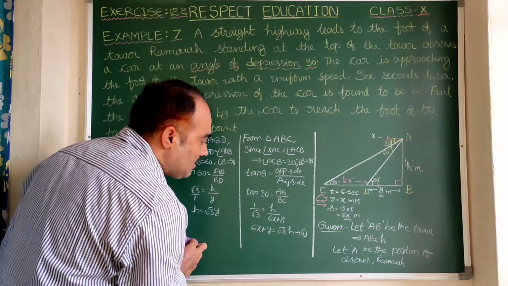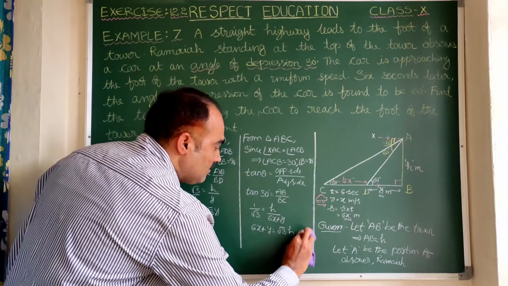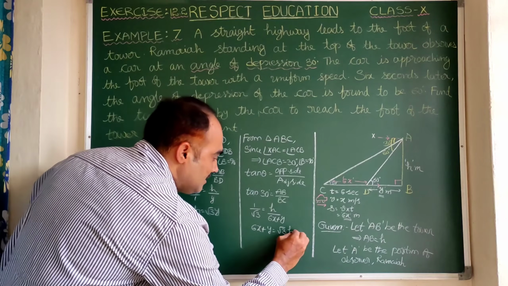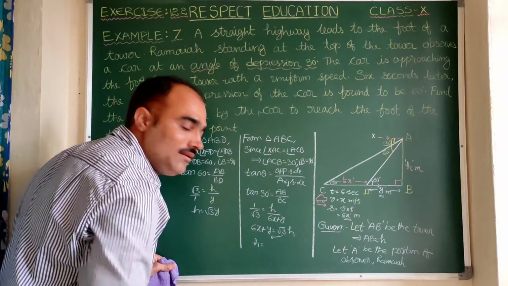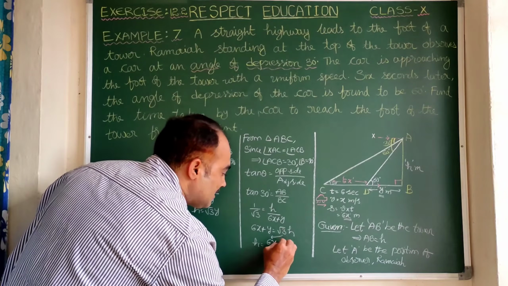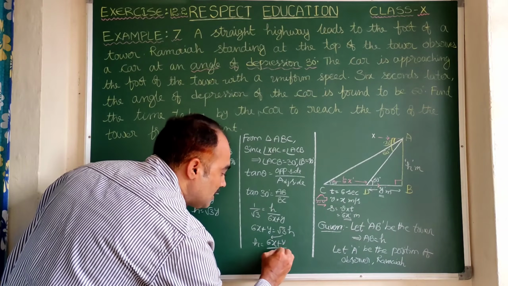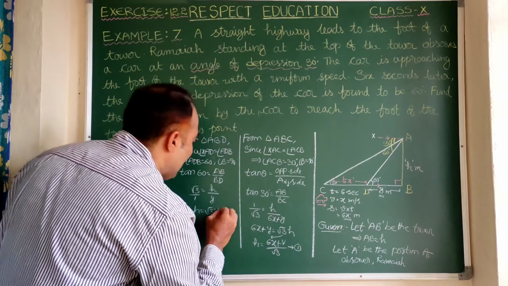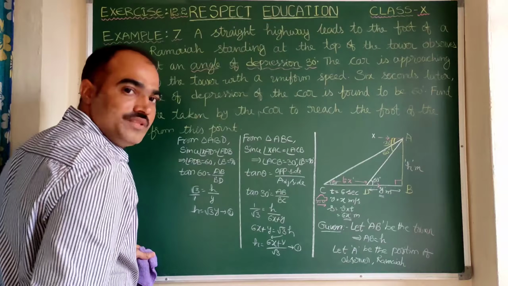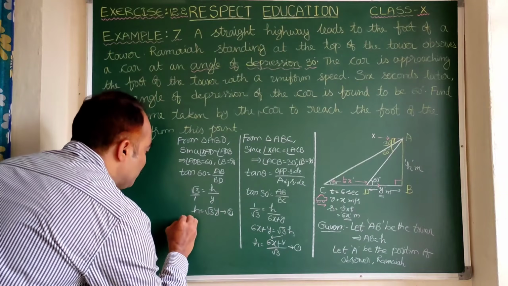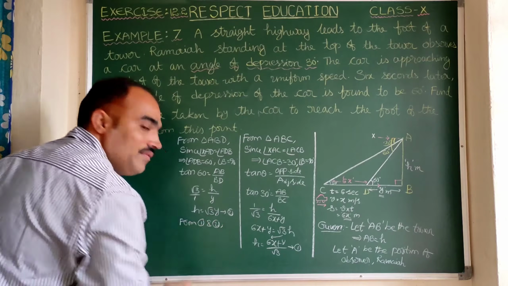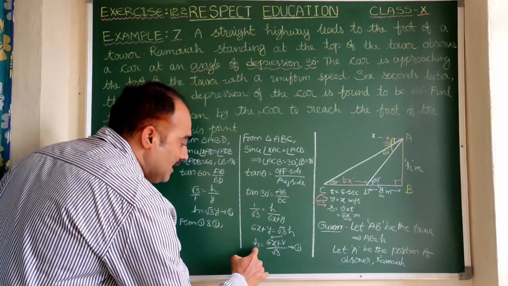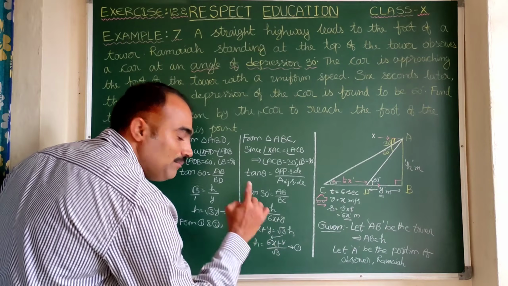Here from equation 1, let us find h. h is equal to, let us send root 3 here, 6x plus y by root 3. Let us take it as equation number 1 and this as equation number 2. Comparing 1 and 2, from 1 and 2 we get h is equal to 6x plus y by root 3.